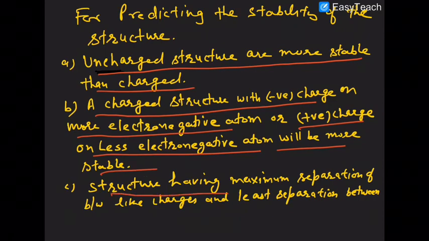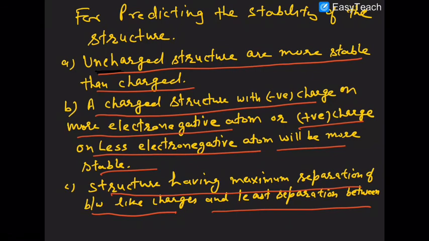If there is less separation between positive and negative charge, contribution is more. If the separation is more, then contribution will be less.